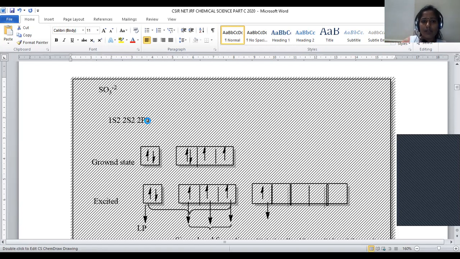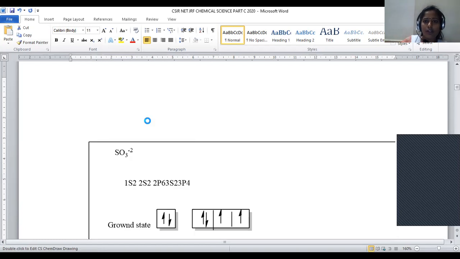So this is the possible electronic configuration of the sulfur atom, right? Let us give superscripts and subscripts in a clear manner, with 2p6, 3s2, and 3p4.